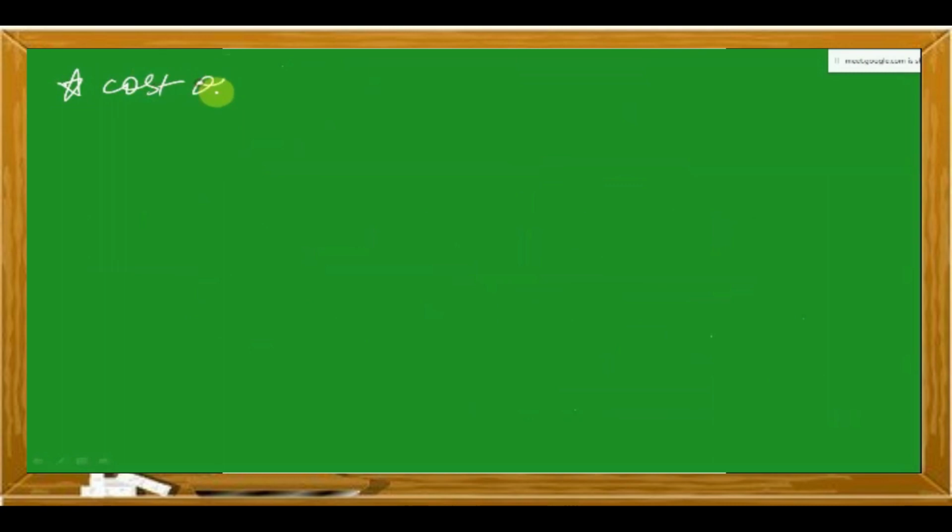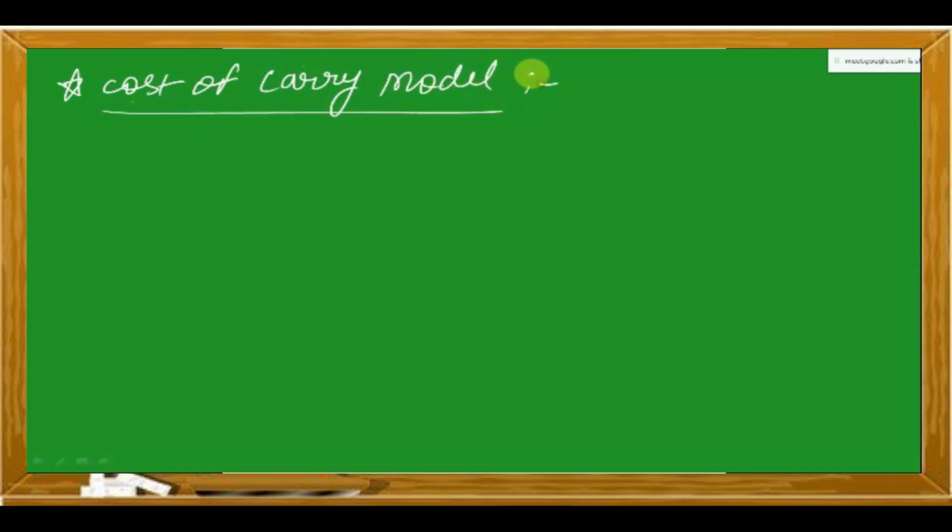Cost of carry model. Now, this model is actually used for arriving at a fair price of the futures contract. We'll come on to a particular fair price, which we are calling a theoretical price, that this should be the actual price based on certain assumptions.